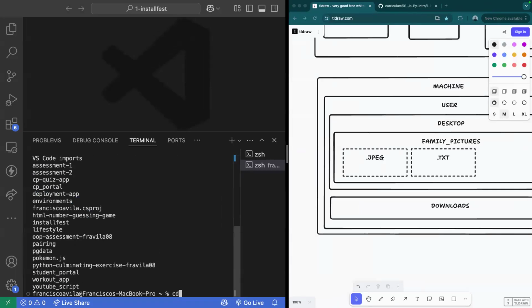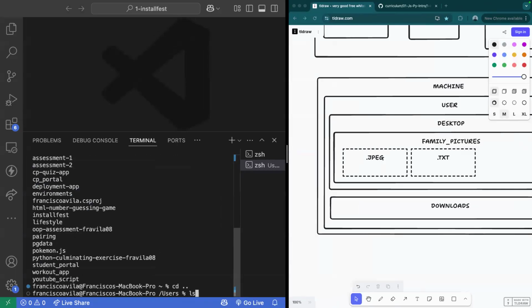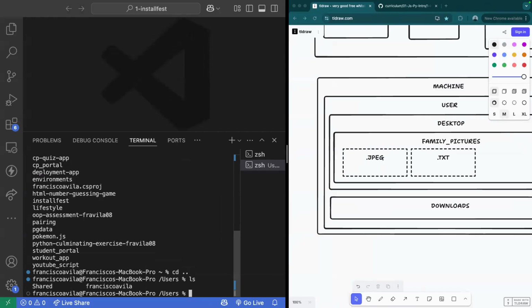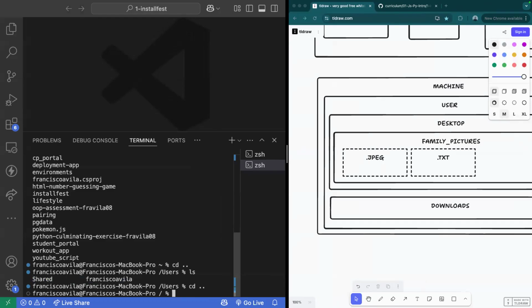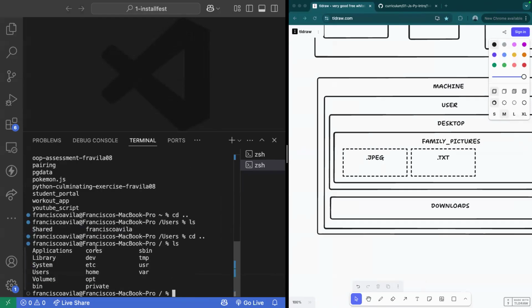But if I were to go even one more back and run ls, you'll see that there's different types of users. So if you have multiple users inside of this machine, they would all be listed in here. You could even go another one back. And here you'll see at the very root of your machine, there's things like applications, library, systems. Now, these aren't applications that belong to the user. These are applications that belong to the machine itself.